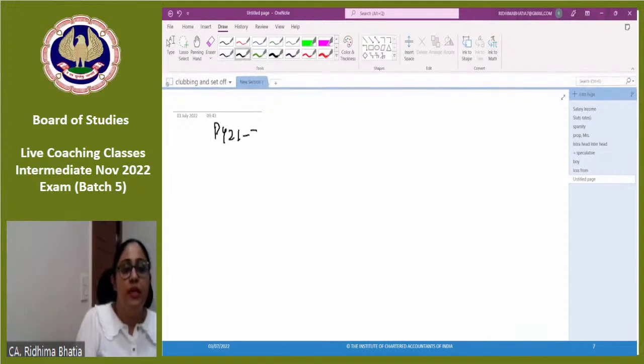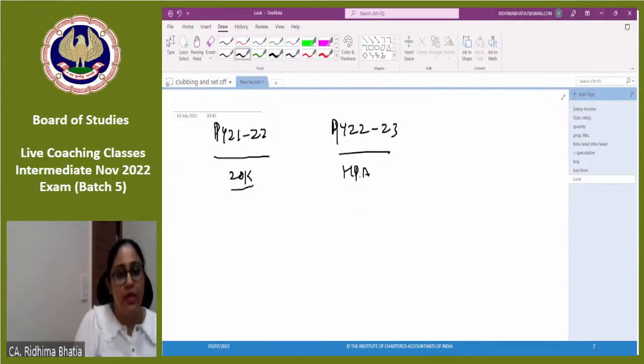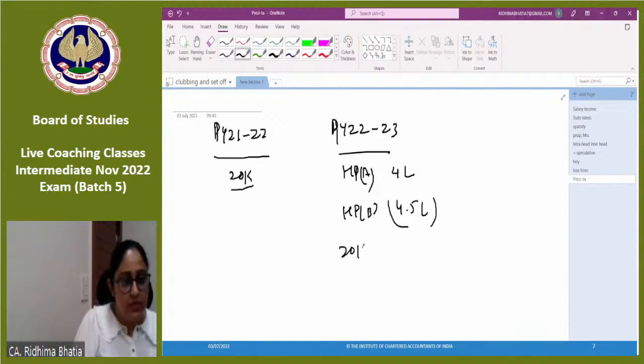Understand this carefully, guys. In previous year 21-22 I got a 20,000 loss. Let's take assessment year. In assessment year 21-22 I got a 20,000 loss. Now in assessment year 22-23 there is house property A and there is house property B. House property A had a profit of 4 lakh, house property B had a loss of 4.5 lakh. And also this 20,000 is carry forwarded.